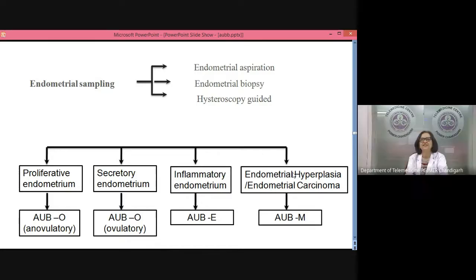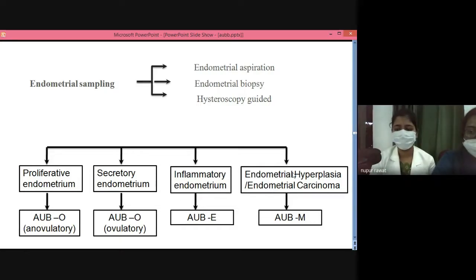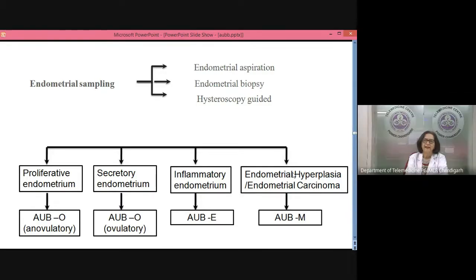Ma'am, first question, if someone tells you it is hyperplasia, is it without atypia or with atypia? Why is it important? From the management point of view, if it is without atypia, the progesterone therapy has to be continued, and if it is with atypia, the treatment of choice is hysterectomy, ma'am. Why so?